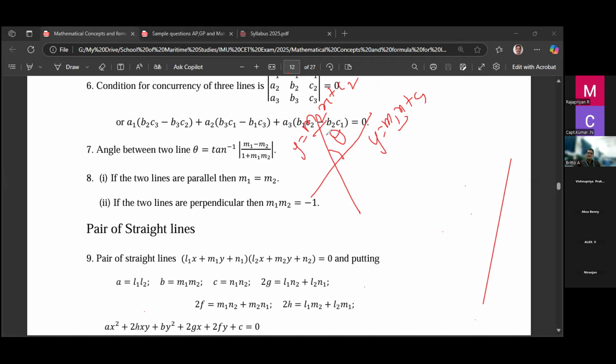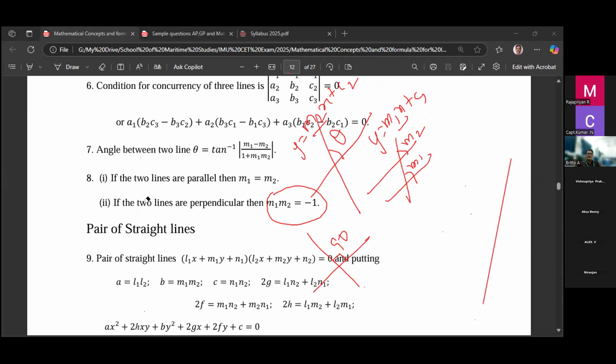If the two lines are parallel, then their slopes are equal. If the two lines are perpendicular, then the product of their slopes equals minus 1. Right? So remember this also, part one. The product of their slopes equals minus 1 when the two lines are perpendicular, that is 90 degrees. One line is like this, another line is this. When the two straight lines are parallel, then the slopes are equal. This you can take as m1, this you can take as m2. Okay, right?